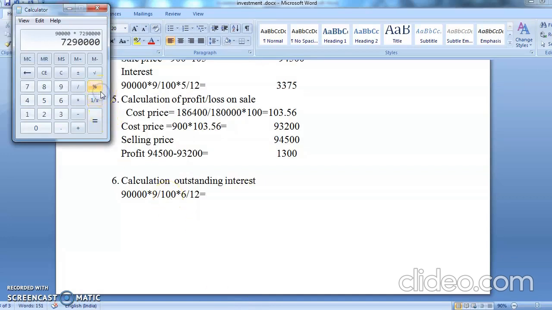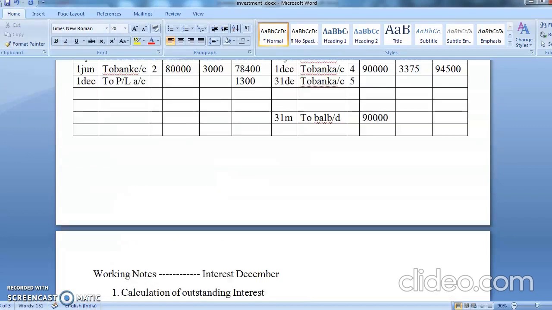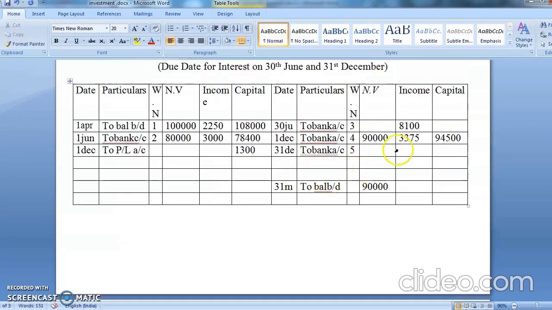It is coming to 8,100. So 8,100 divided by 12 multiplied by 6, that is your interest coming to 4,050. So your interest is 4,050.